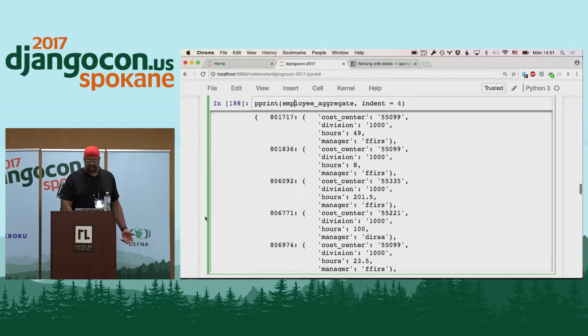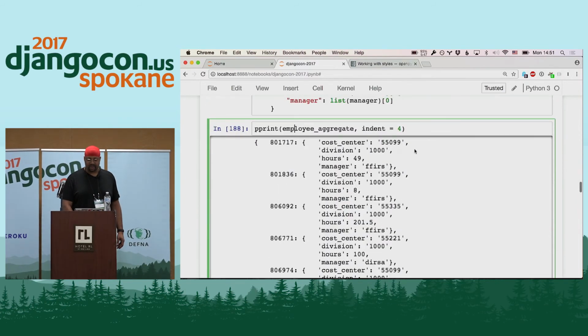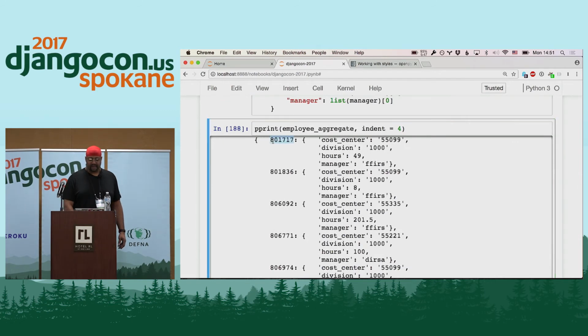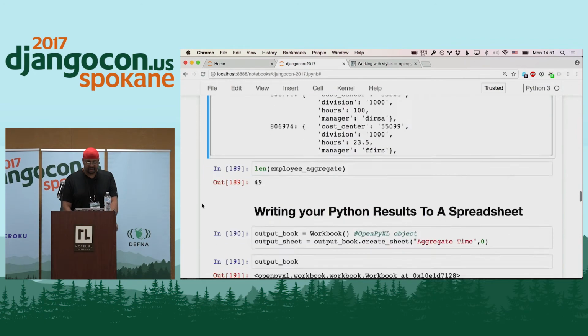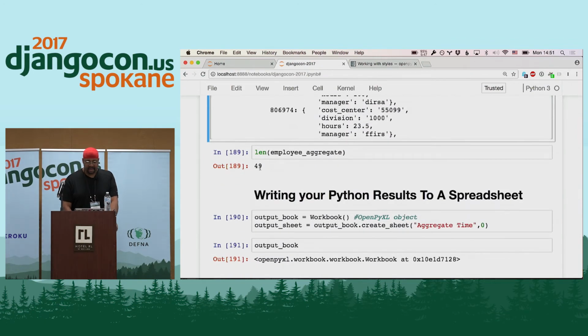I just pretty print it. It's a dictionary just so it's clear. So what you end up with is an employee ID as the key, and then the cost center, the division, and then the number of hours for that employee. And so this lets me take this spreadsheet, turn it into a dictionary, which could also be used as a JSON object. And I know from some manual filtering of the spreadsheet that I should have 49 employees. And so that's what's happening here.